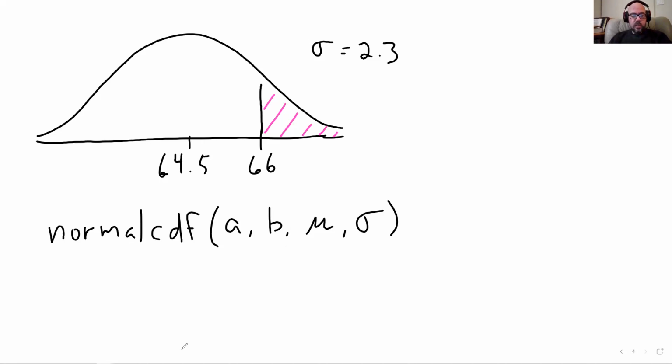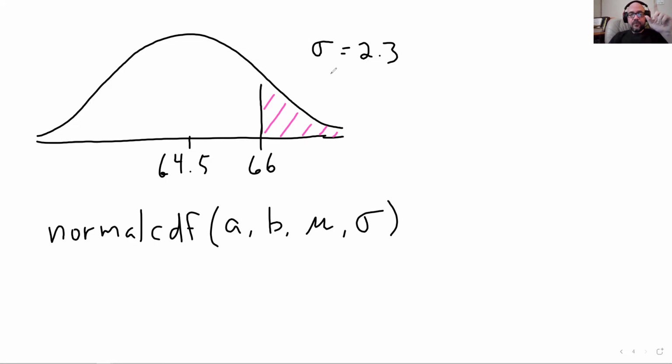I'm going to go to the calculator, find normal CDF. It's in 2nd Vars, or Distributions, same place as all the other ones, and then I'm going to put in the left boundary of the area that I'm looking for, the right boundary of the area that I'm looking for, which is in this case infinity. We'll see how to put that in just a second. The mean of the distribution, so 64.5, and the standard deviation of the distribution, which is 2.3.